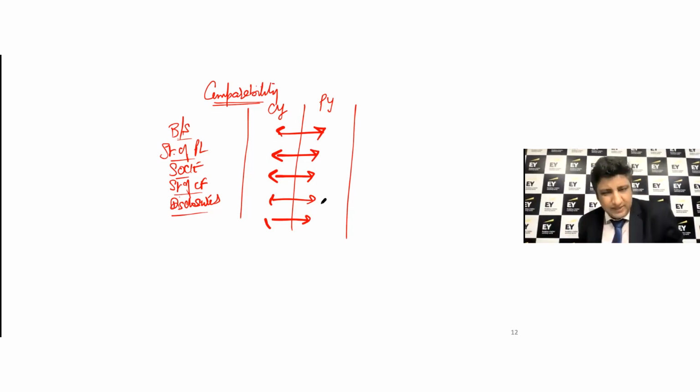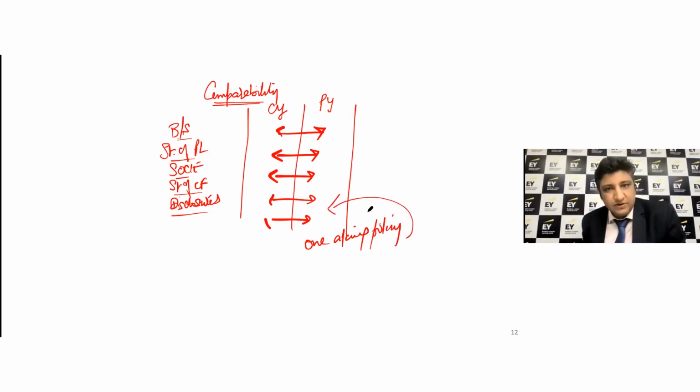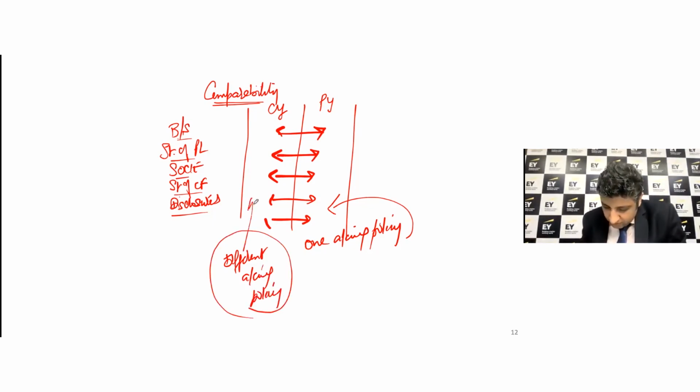So the last thing that you expect is that you have one accounting policy being used in the previous year or the previous accounting period versus a different accounting policy being used in the current year, right? That simply deviates the objective of comparability. That simply kills that very purpose of comparability.